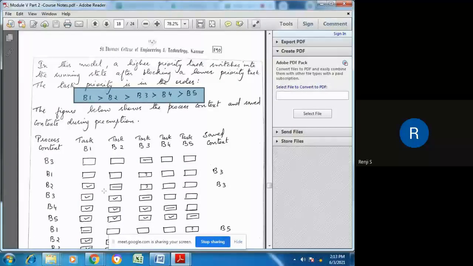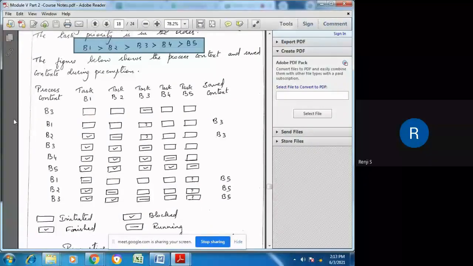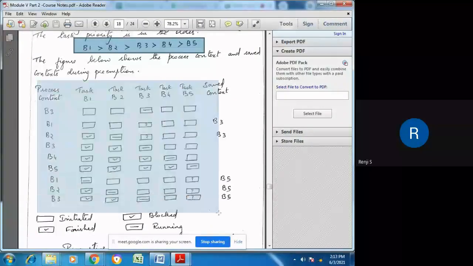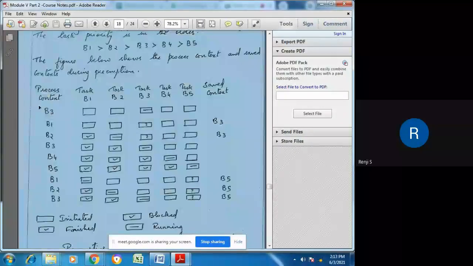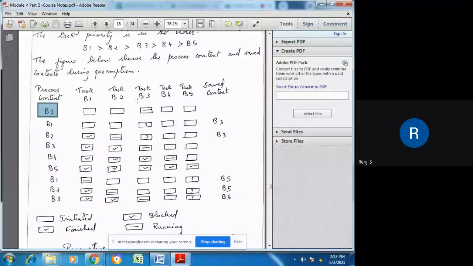up to B4. Now, in this figure, we can see the context switching and the saved context during preemption. Initially in this particular figure, we are assuming that the task that is currently executing is B3. We have reached the task B3, and B3 is in execution. You can start from anywhere, but the figure shows that in this particular context, the task that is currently executed is B3.